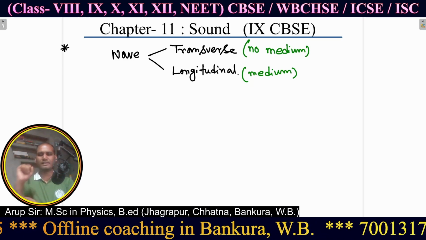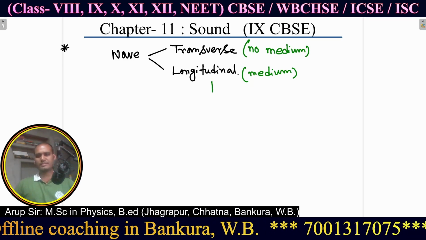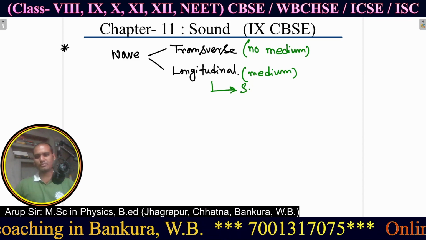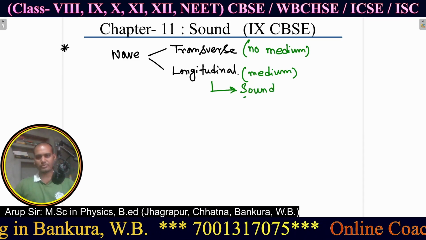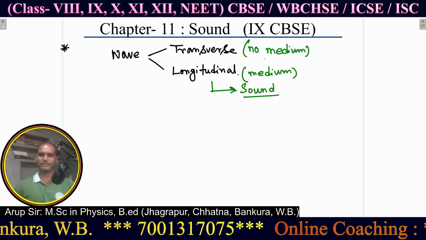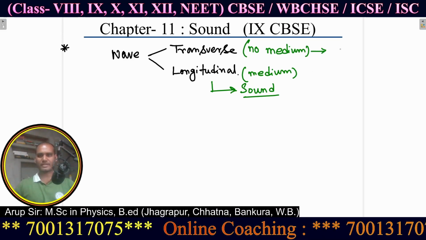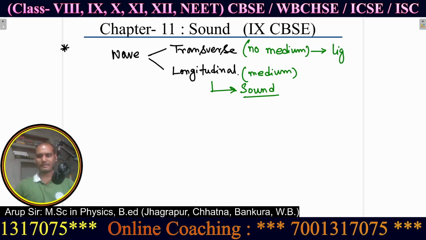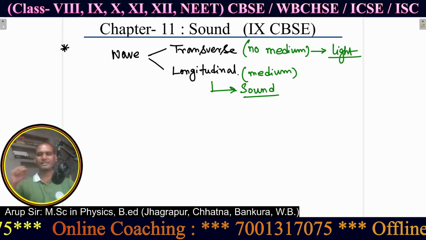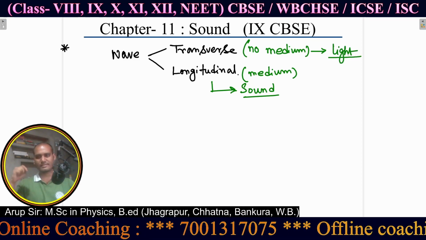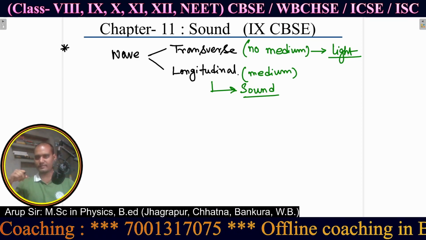For longitudinal waves, the example is the sound wave, about which we are going to discuss in this class. And what is an example of a transverse wave? Like light wave. Light wave is the most common example of a transverse wave.